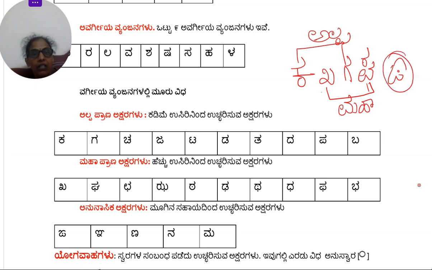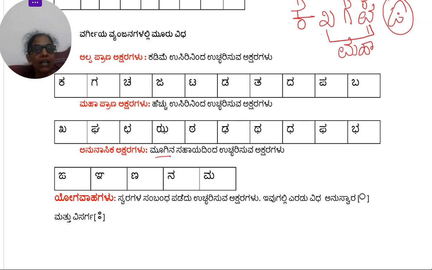Then the last one, this one, Nya. Mostly the alphabets which are the 5th in the row are all pronounced with the help of your nose. That's why it is called Anunasika. Nasika means nose, nasal. So, Anunasika Aksharagalu. These are all pronounced with the help of the nose. So, that is what is mentioned here. Mugina sahayadinda. Mugu means nose. Mugina sahayadinda ucharisuva aksharagalu. Alphabets which are pronounced with the help of your nose. So, they are called Anunasika. So, that is the 5th. The 5th alphabet in the row is Anunasika, and we have 5 of them.